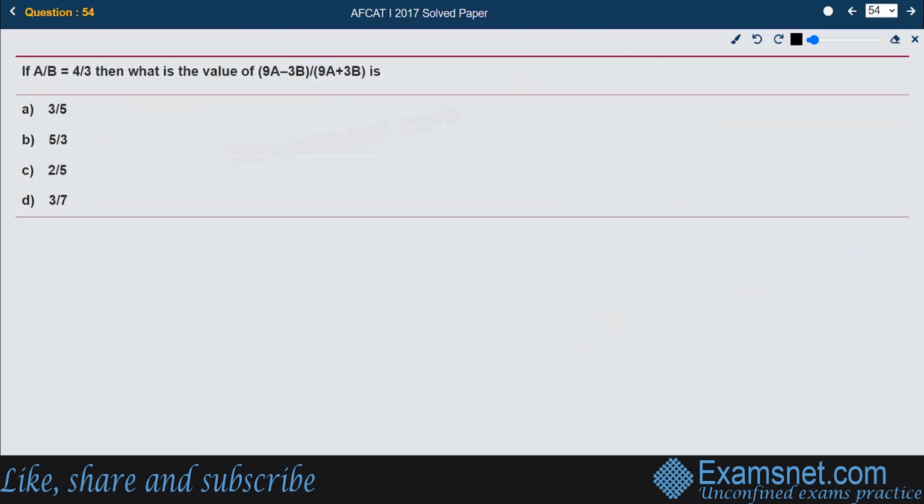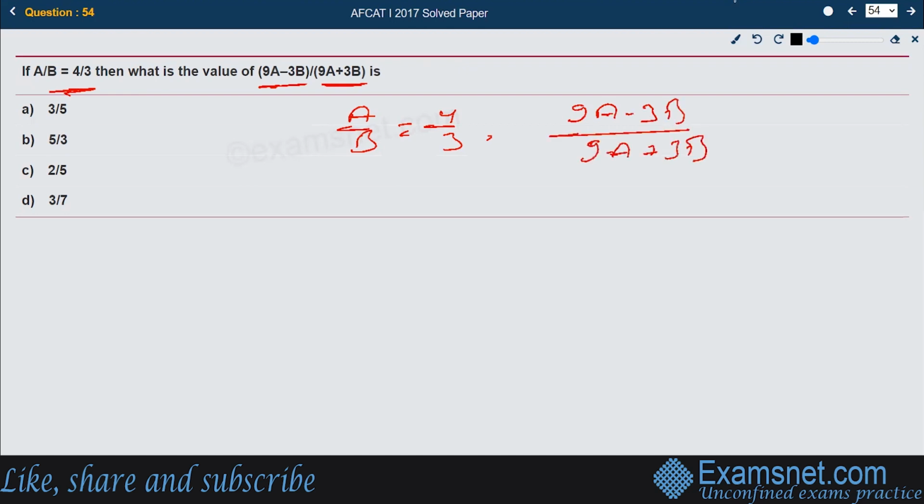Now what he's saying is, if a by b is equal to 4 by 3, then what is the value of 9a minus 3b upon 9a plus 3b? He has given a by b is equal to 4 by 3, and he wants us to calculate the value of 9a minus 3b upon 9a plus 3b. So how can we do that? Let us do something with the expression given here. Let us divide this expression by b in the numerator and denominator both.